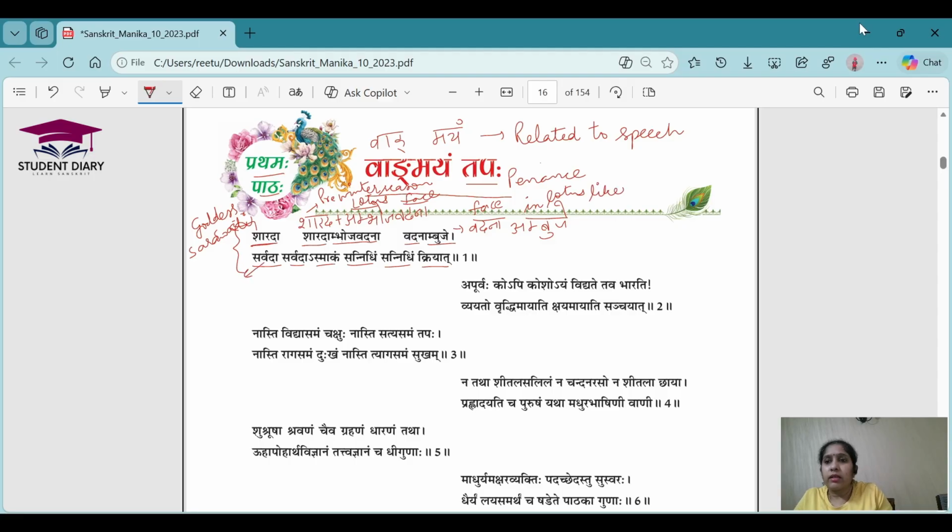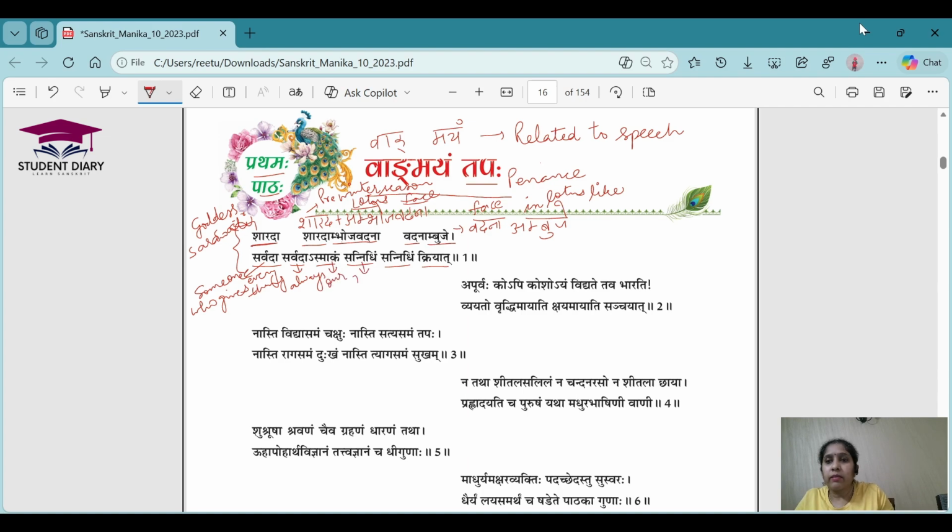Sarvada means someone who gives everything. So here Sarvada has been used as an adjective for goddess Saraswati. This Sarvada also means always. Asmakam means our.